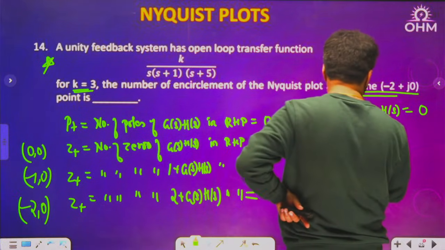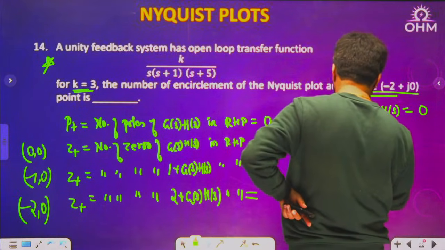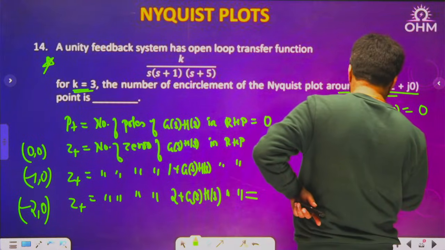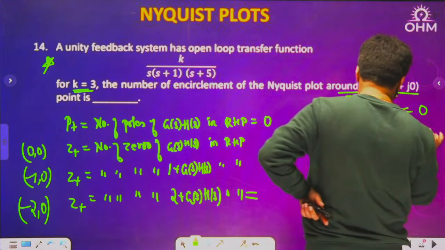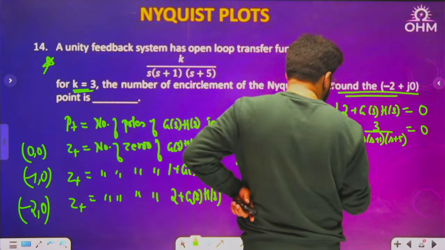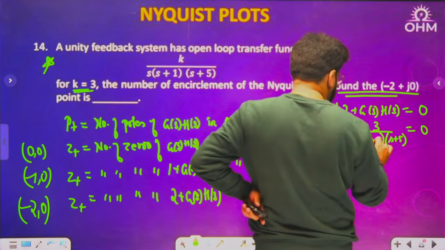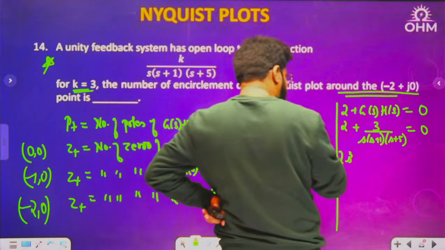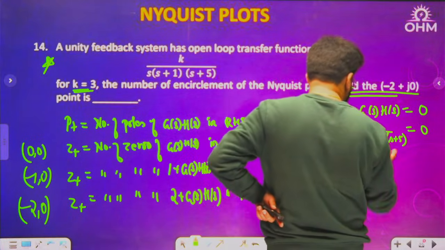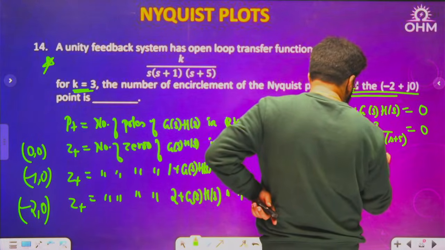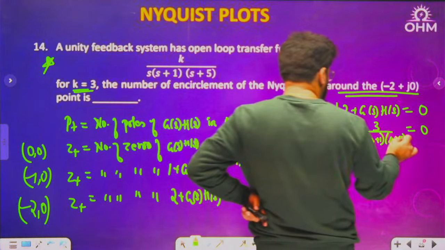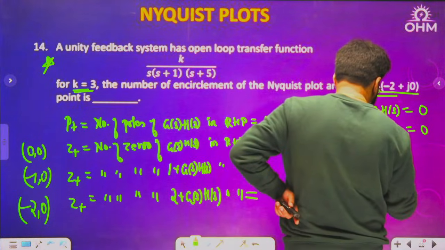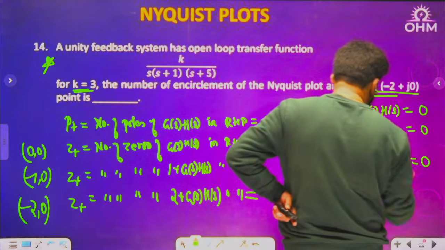K will be 3. They have clearly mentioned k equal to 3 upon s, s plus 1, s plus 5 equal to 0. So it will become 2 s cube, and then 1 plus 5, 6, so 2 into 6, 12 s square. Next will be 1 into 5, 5s, into 2, 10s, plus 3 equal to 0.